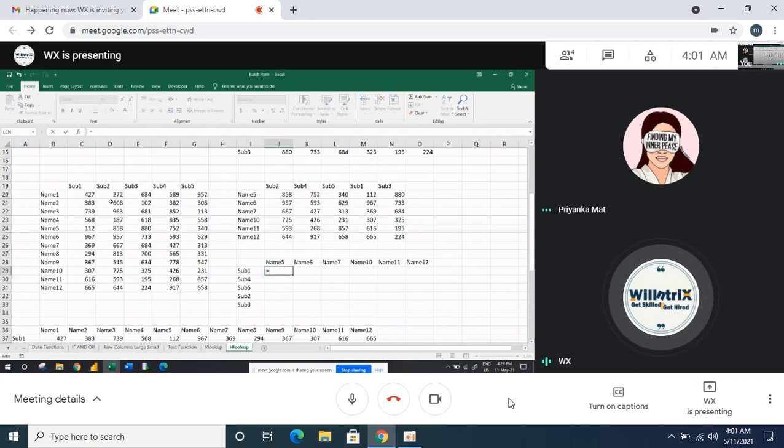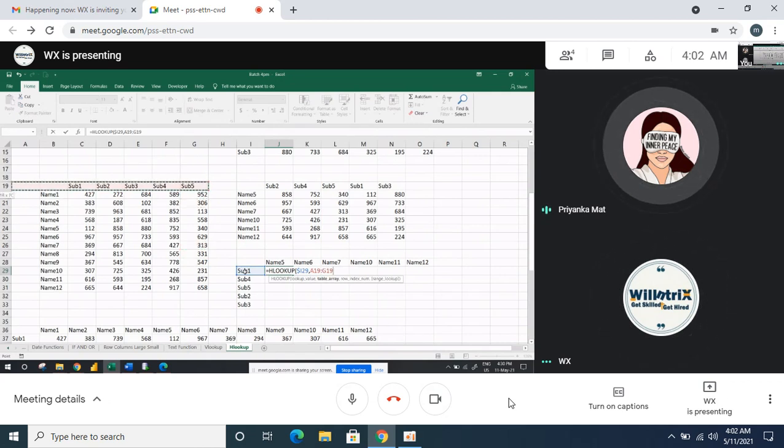Then this HLOOKUP, what is the lookup value, subject or name? Name. Subject. See, horizontal, on the source top data. Then freeze it. Table array.